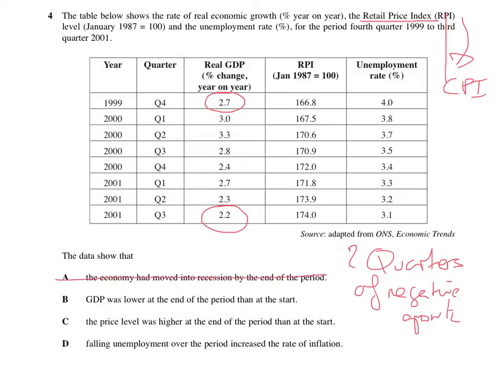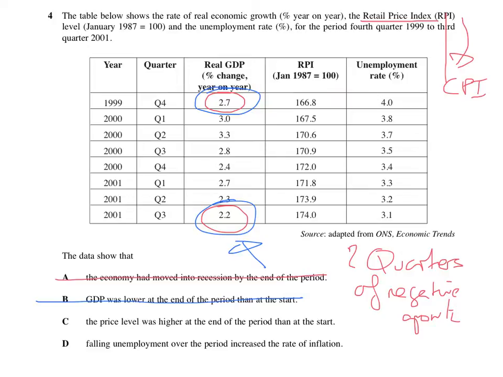Right, GDP was lower at the end of the period than the start. Again, someone is going to think it was 2.7% and now it's 2.2%, and that's lower. But it's not. GDP's been growing every single time. So here, GDP in quarter 3 of 2001 is 2.2% higher than in quarter 2 of 2001. So every single time it's getting higher. So that's rubbish.